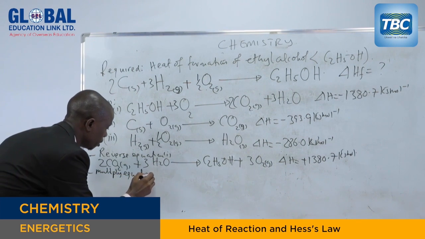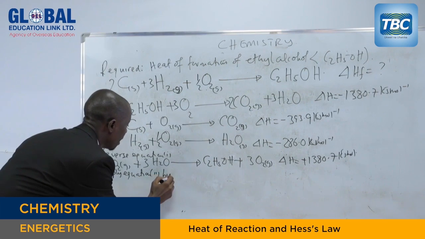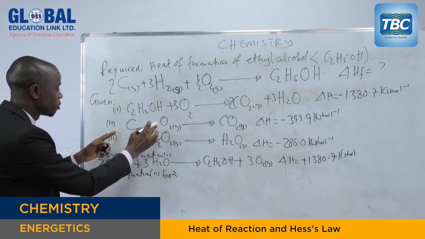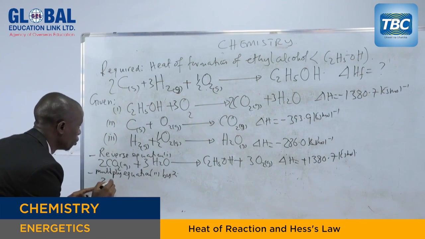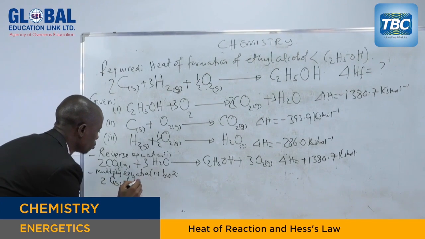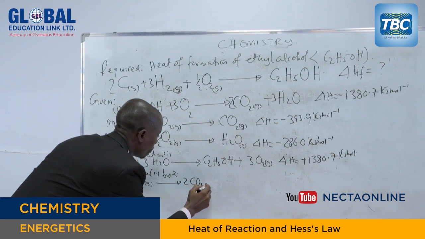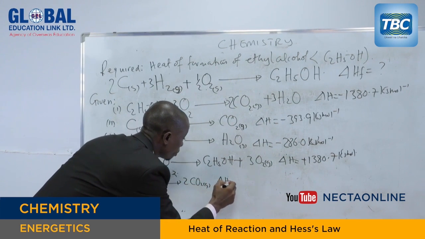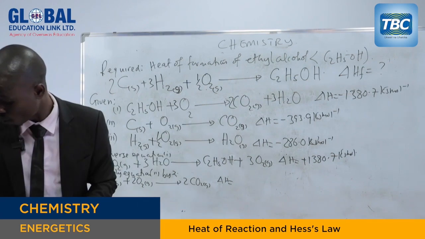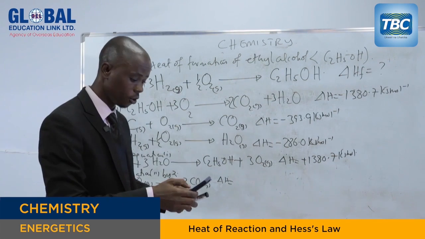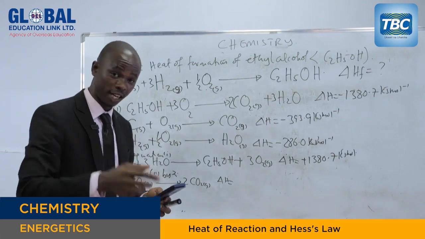equation 2 by 2. So that means when you multiply, you're going to get 2 carbon solid plus 2 oxygen gas to get 2 moles of carbon dioxide gas. And the enthalpy change as well, you have to multiply. Now, use your calculator. I'm sure that you have the calculator there.